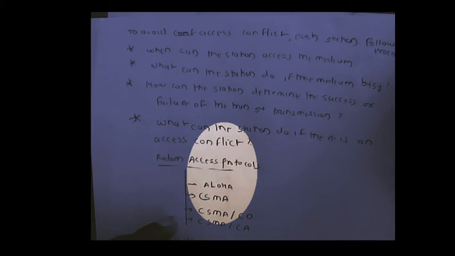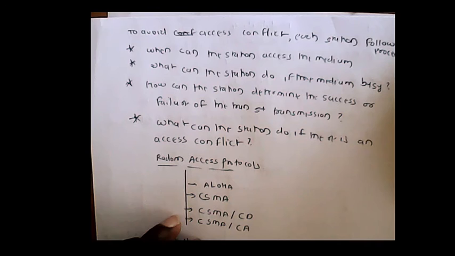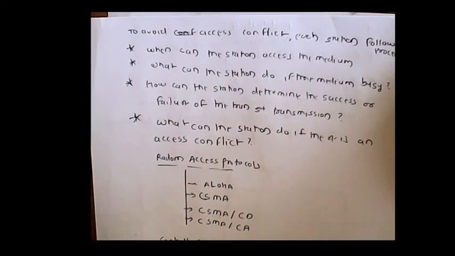How can the station determine the success or failure of the transmitted packet? What can the station do if there is an access conflict? All this can be solved with the help of random access protocols.